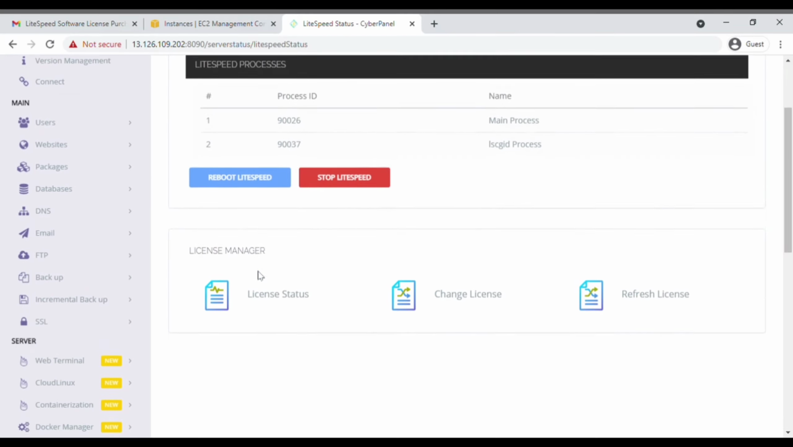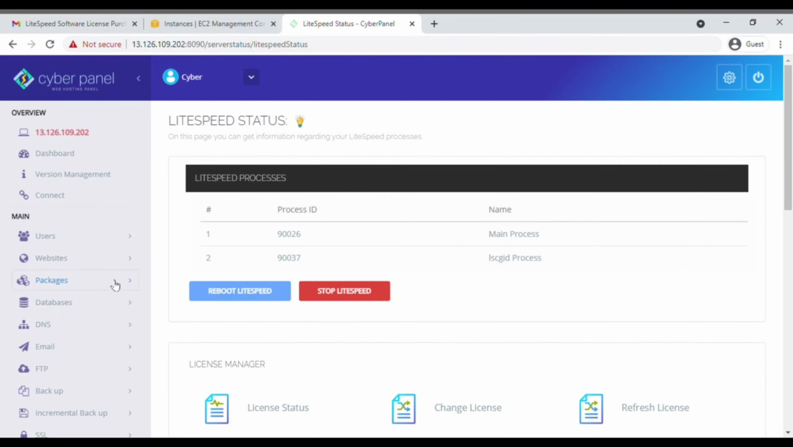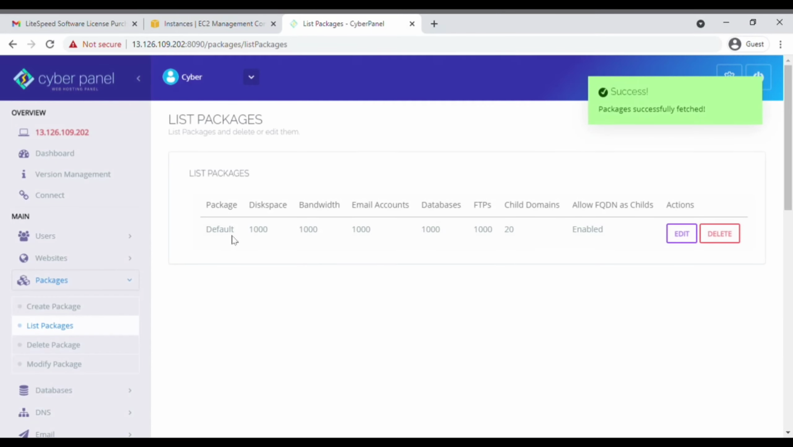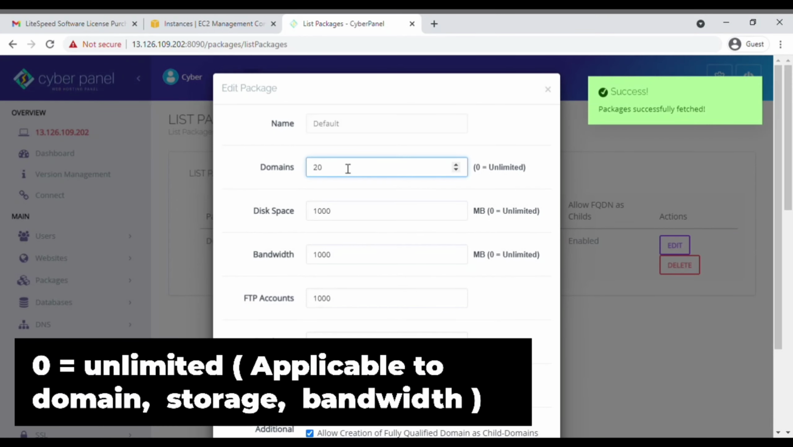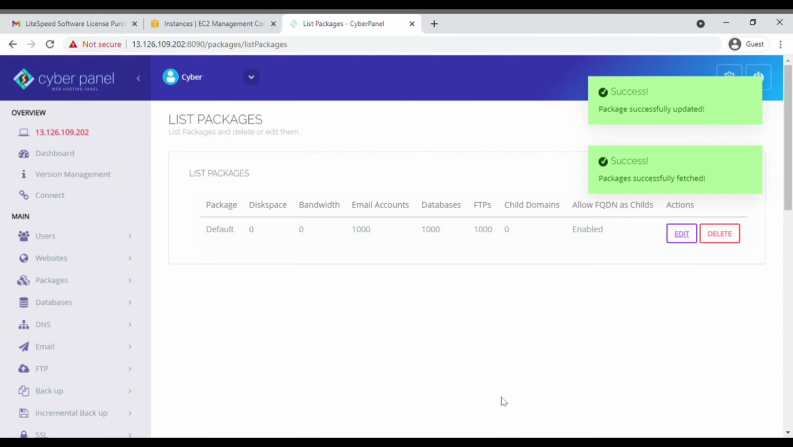The next thing that we are going to do is set some limits for our website. For that, go to packages, click on package, click on list package. After that, click on edit. After that, in the domain, let it be the way it is. In the disk space, make sure it is 0. 0 means it is unlimited. Make sure bandwidth is 0. And now click on save. We have now set the limits for our WordPress website.